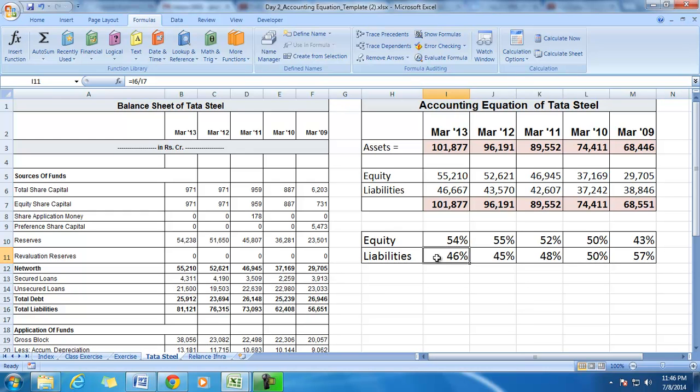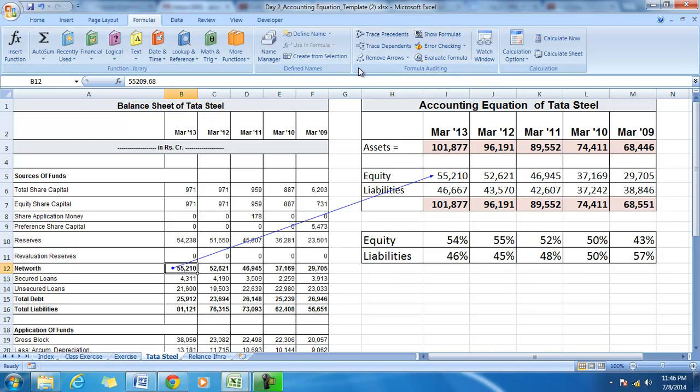So Tata Steel therefore is more of an equity driven company. And interestingly, the equity as a percentage has also gone up from 43 to 54 in the last 5 years. But let us observe what this equity consists of.